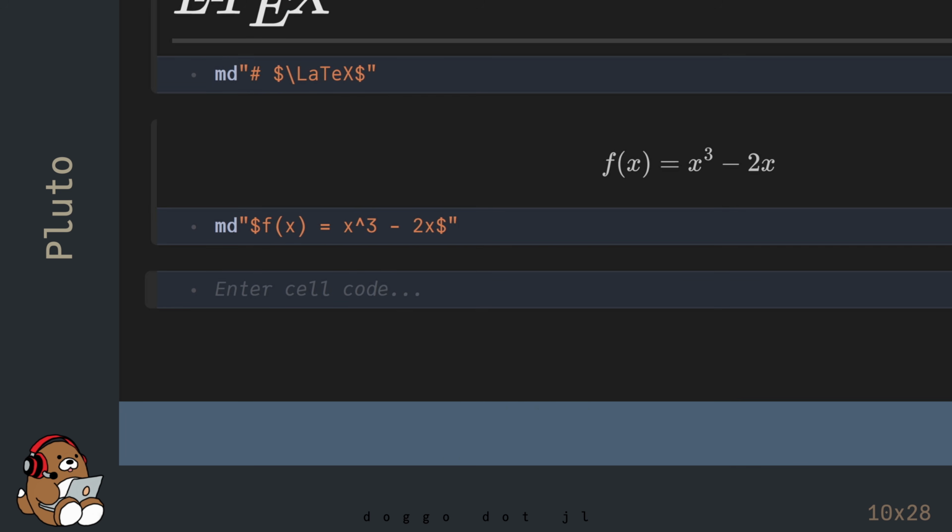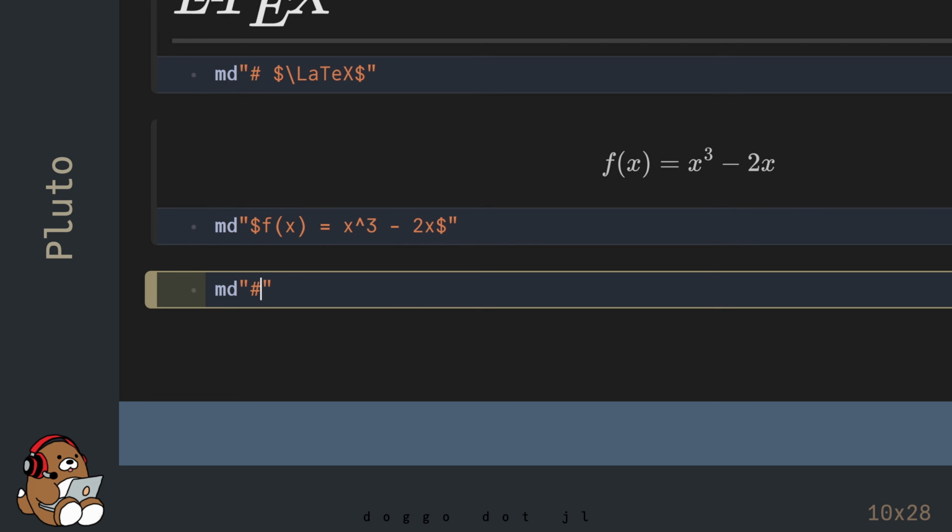LaTeX is just typesetting, so this function doesn't actually work. LaTeX is a very large subject on its own, so I won't be covering it anymore in this video. But this will give you an idea of how it's used in Pluto.